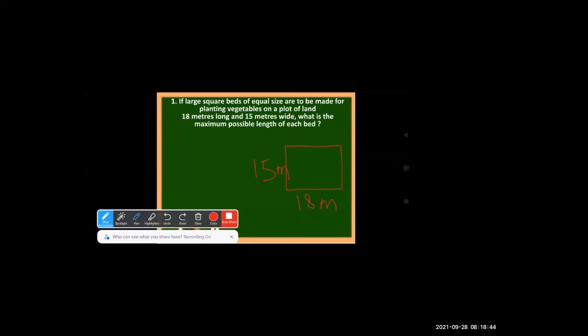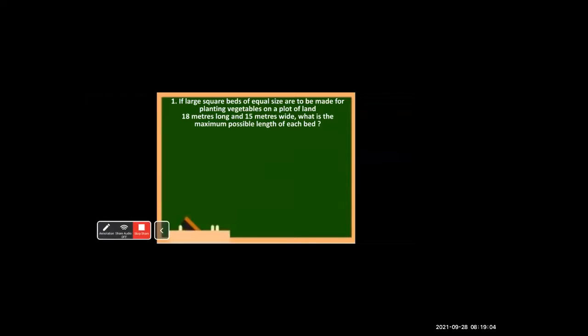Now in this plot, we have to make large square beds. Like this, we have to make square beds. So now what is the question? What is the maximum possible length of each bed? To find out the maximum possible length of each bed, we will have to find out the HCF of 18 and 15.